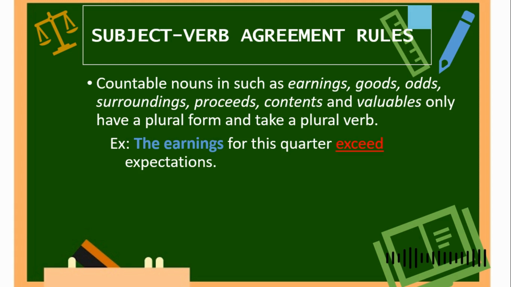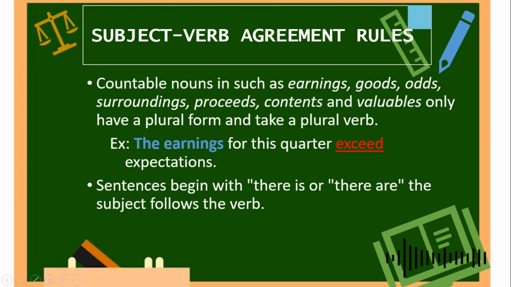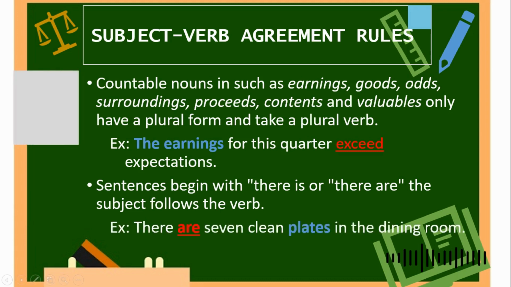Here in this example, our noun is earnings, which is in the plural form, so we use the plural verb exceed. Next, another rule. When sentences begin with there is or there are, the subject follows the verb. Example, there are seven clean plates in the dining room. So here we use there are, followed by our subject, plates.